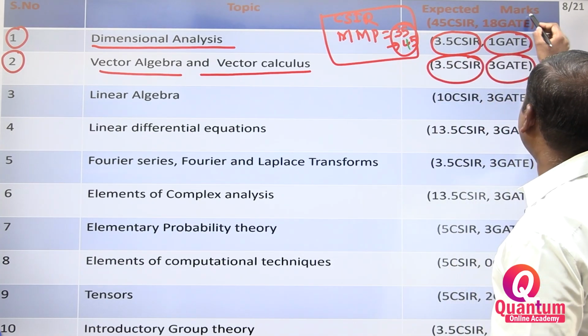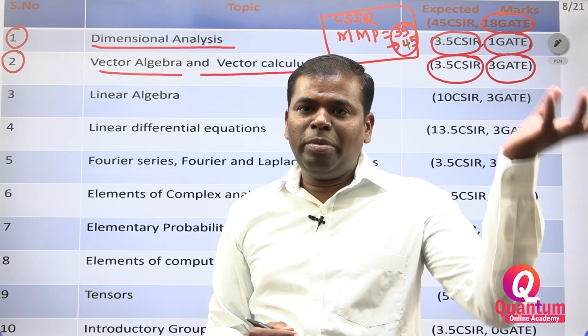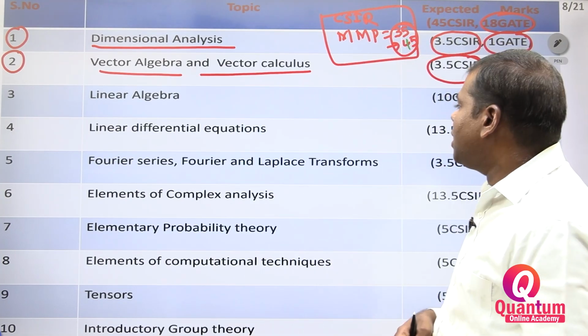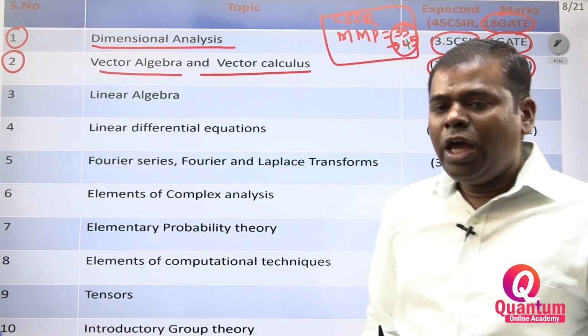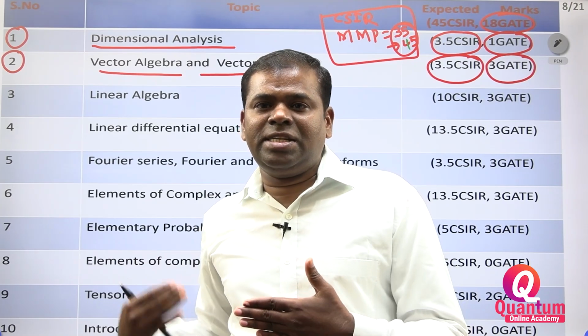If you take the GATE, you may get 18 marks out of 85. Mathematical methods of physics is a very, very important topic for the GATE examination also.